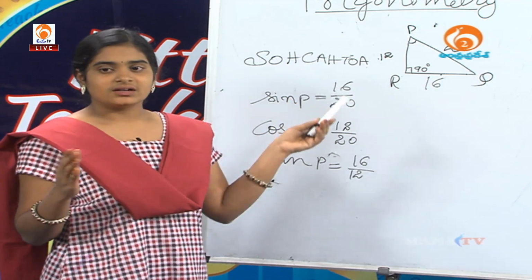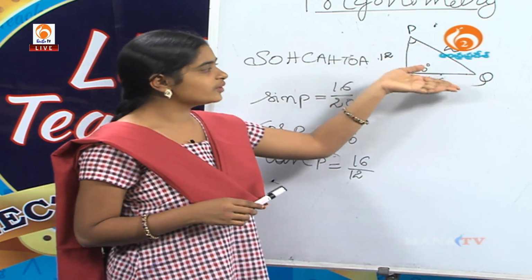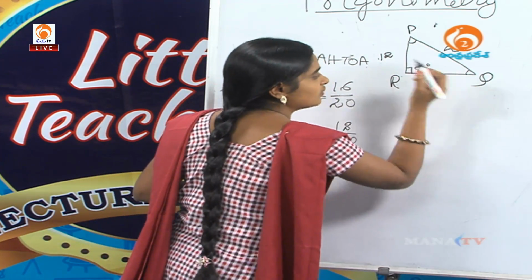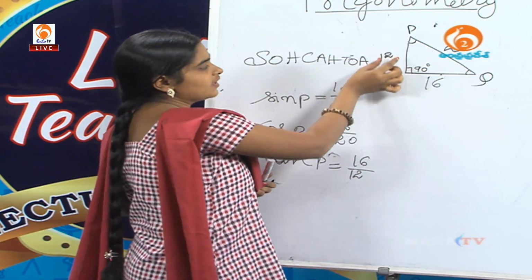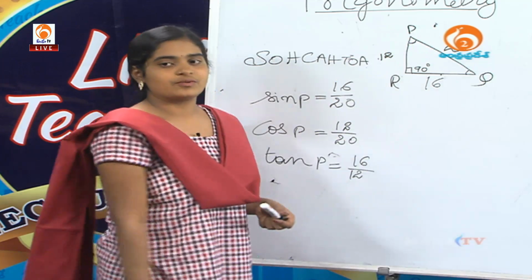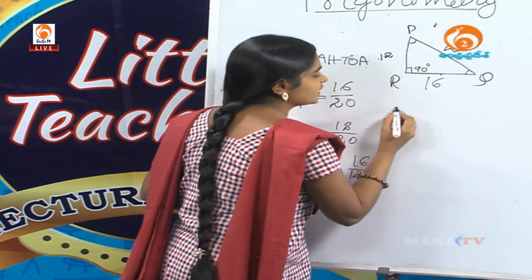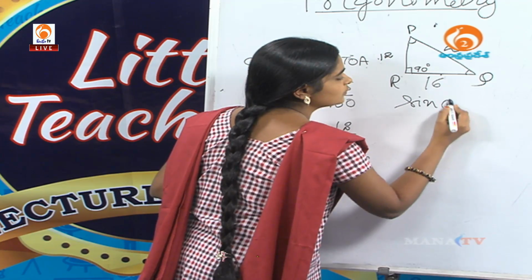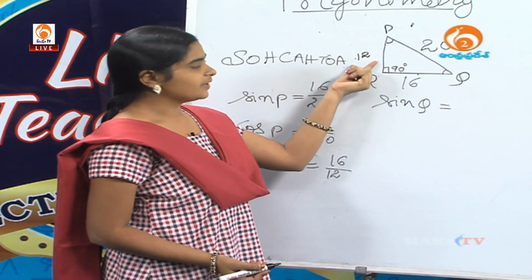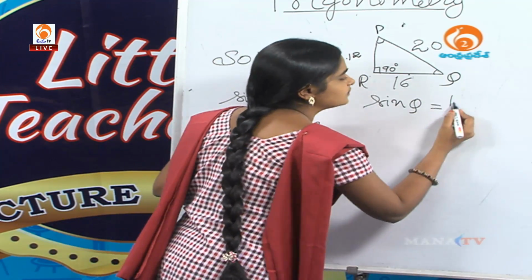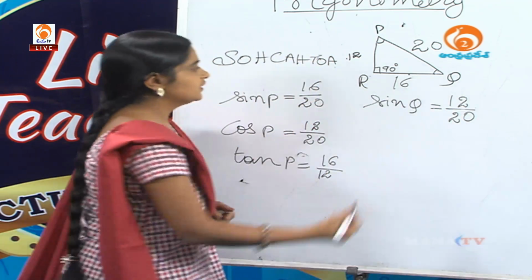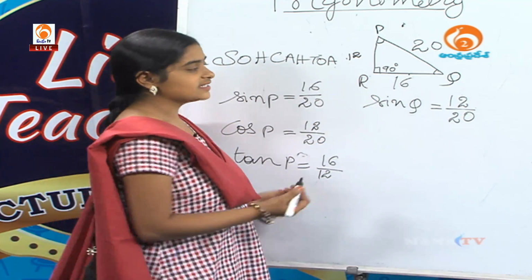If we move from angle P to angle Q, then this will be the opposite side, this will be the adjacent side and this will be the hypotenuse. We write sin Q equal to, what is the opposite side here? PR, its value is 12. Hypotenuse value is 20. Then what is the adjacent side here?